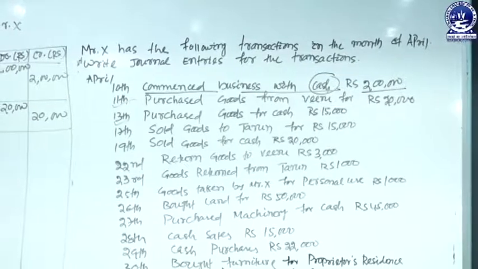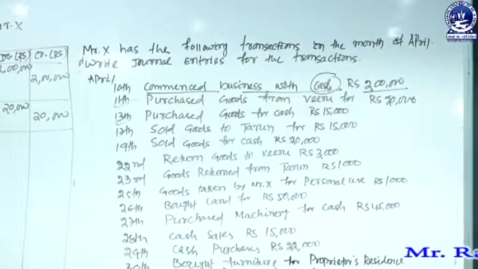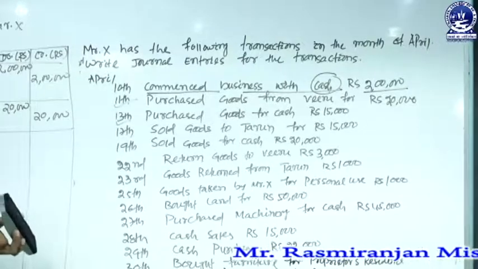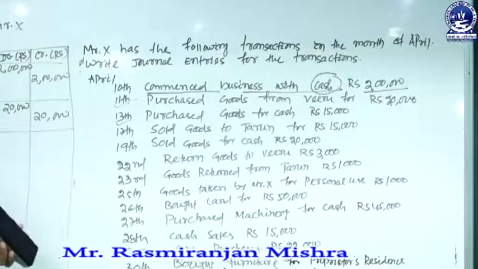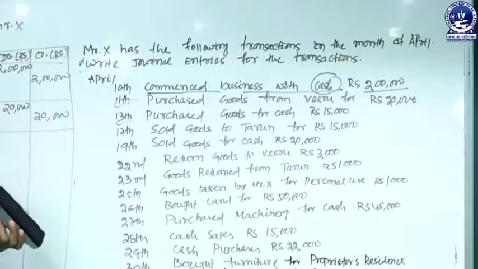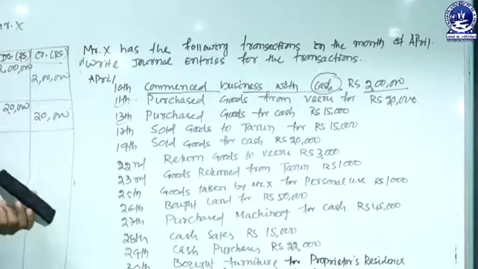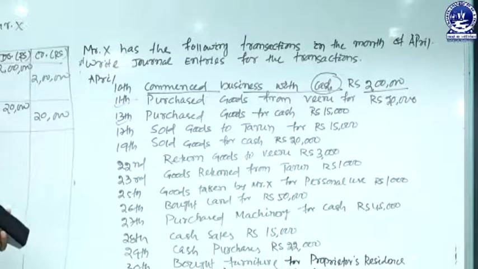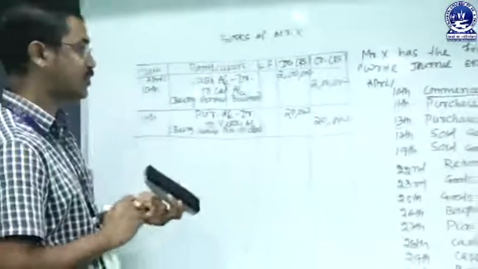So goods come into the business, that means purchase account debit, and when cash is paid, that means cash goes out from the business. Cash is a real account, and coming under the real account means debit what comes in, credit what goes out. So cash goes out means cash account must be credited.